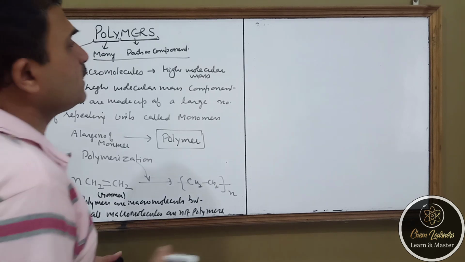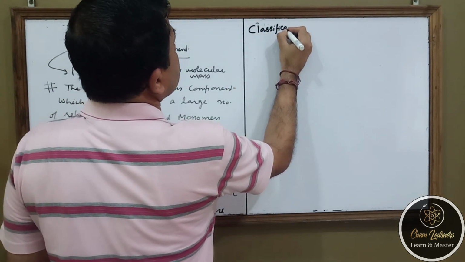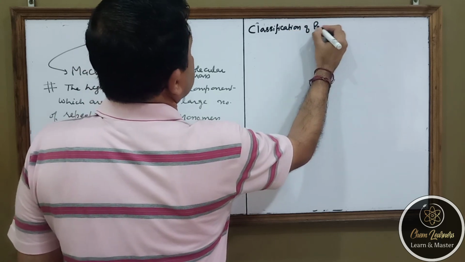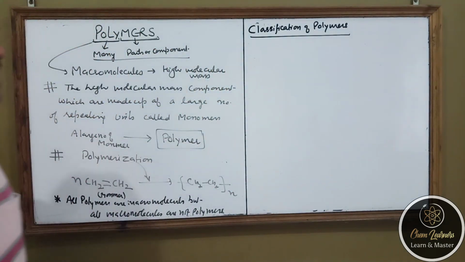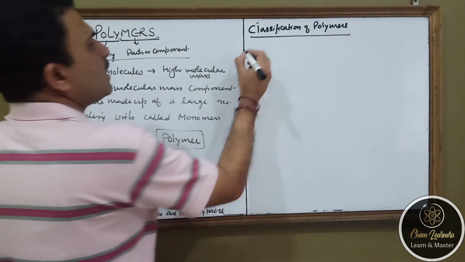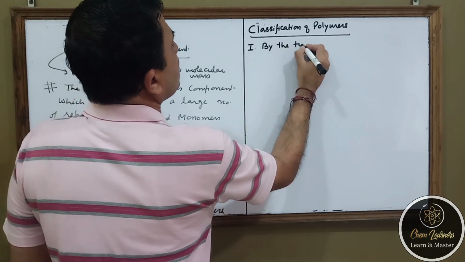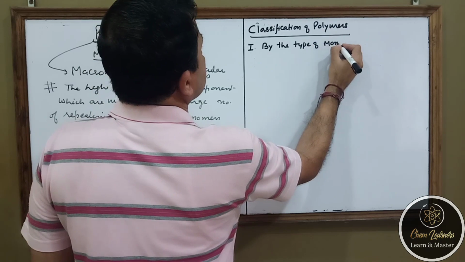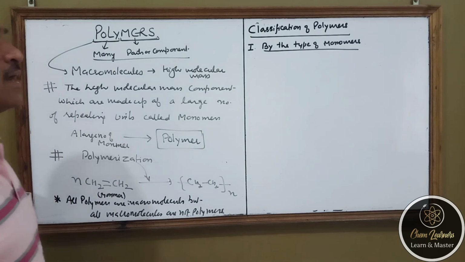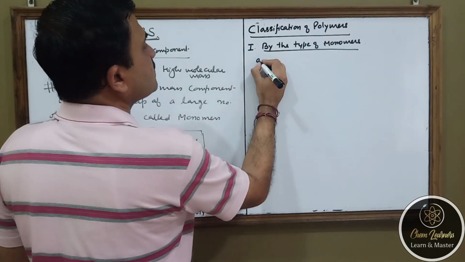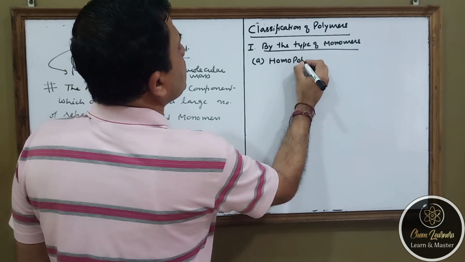Now we can study the classification of polymers. Polymers can be classified in a number of ways, and the first way is by the type of monomers present in the polymer. If we classify polymers in this regard, the first is known as a homopolymer.